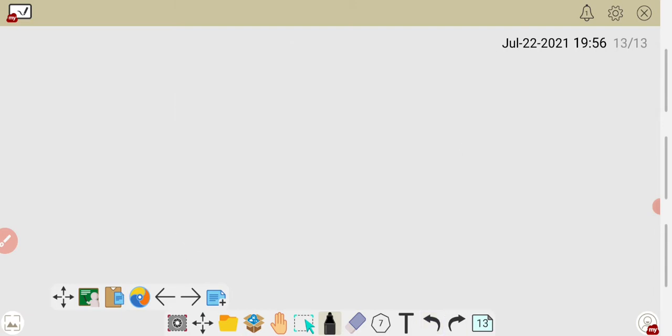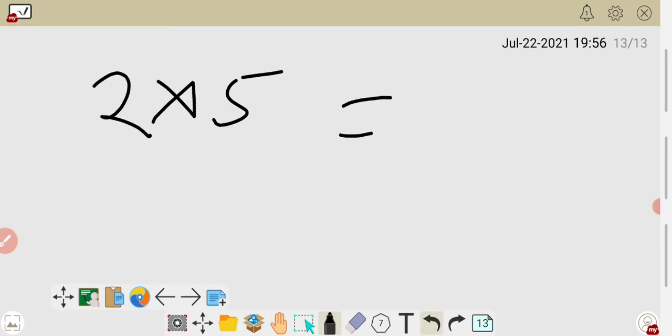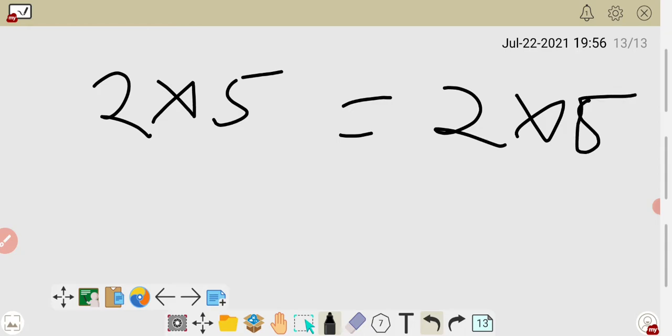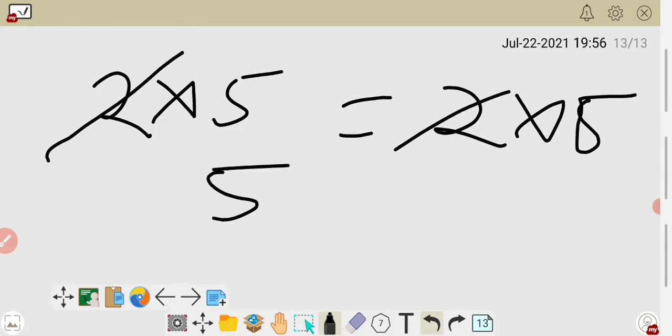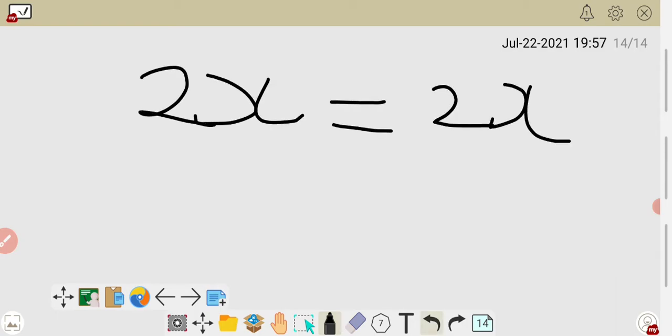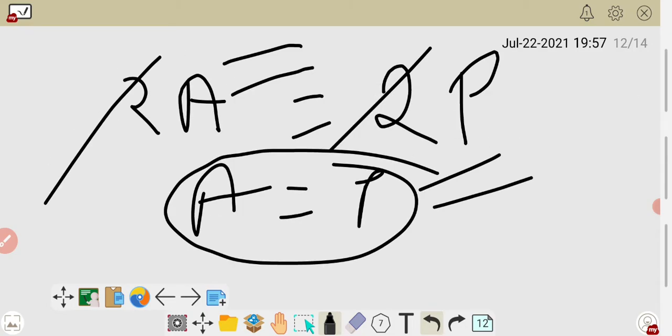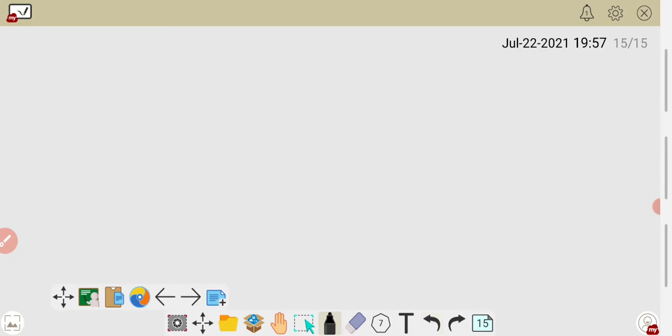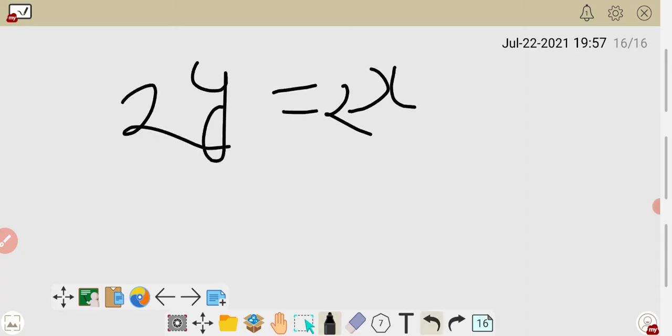Suppose you have twice of 5. Twice of 5 is equal to twice of 5. When you cancel 2, it becomes 5 is equal to 5. It means that if you have any things in a double form, and you find the single one, then they are also equal. That is, if 2x is equal to 2y, in the same way, if y is equal to x, 2y is equal to 2x.